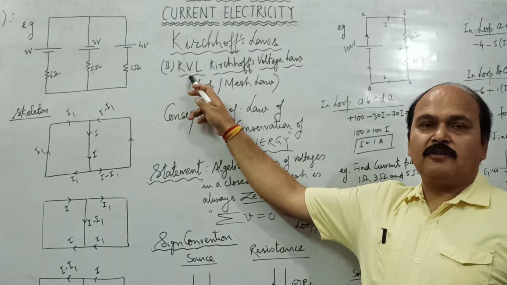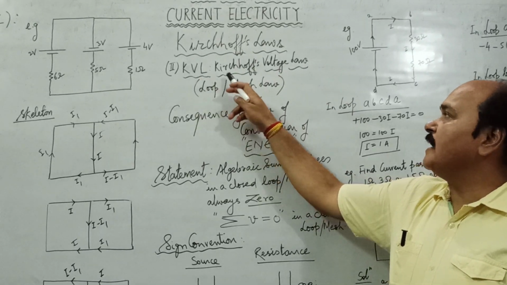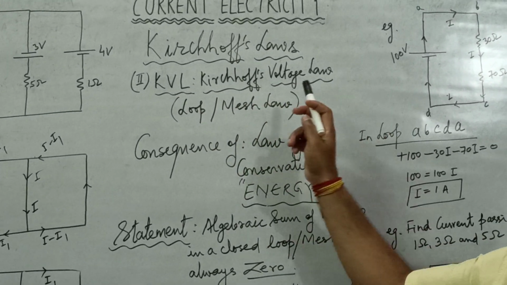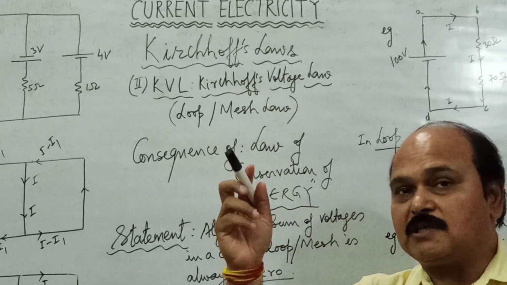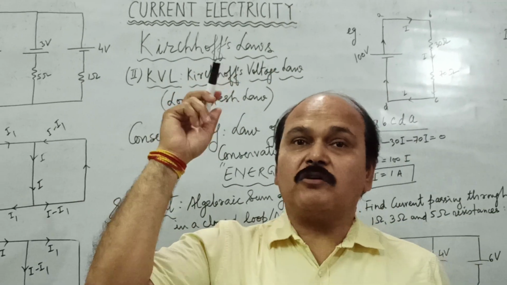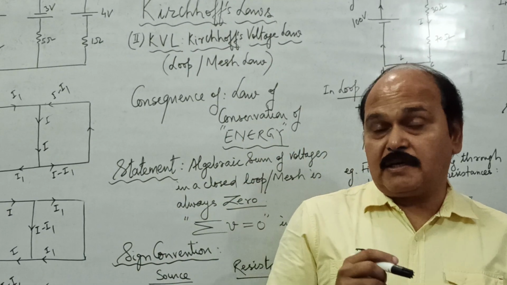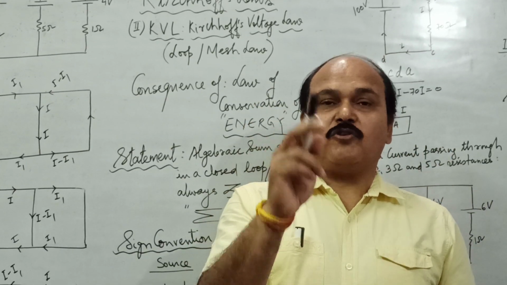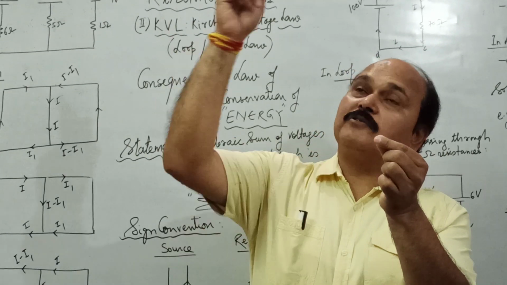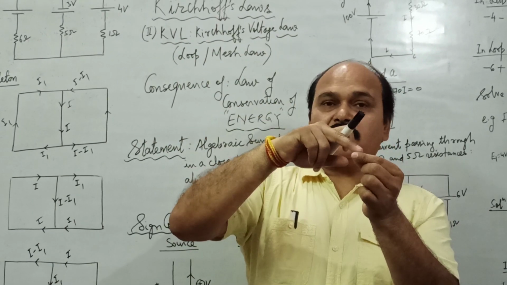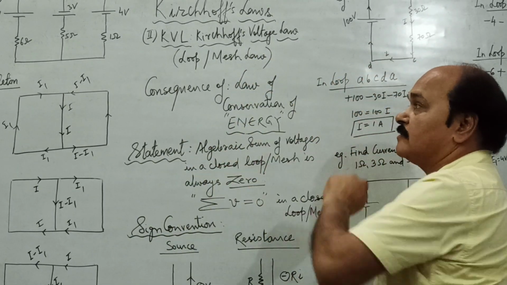The second law of Kirchhoff is KVL, Kirchhoff's voltage law. This is also called the loop law or mesh law. Why? Because this law is applicable in any closed loop or closed mesh. What is a closed loop or closed mesh? A closed loop or closed mesh is any non-repetitive closed path. You start from any point in an electrical network and come back to the same point without repeating any path. Then the closed path you get is called a loop or mesh.